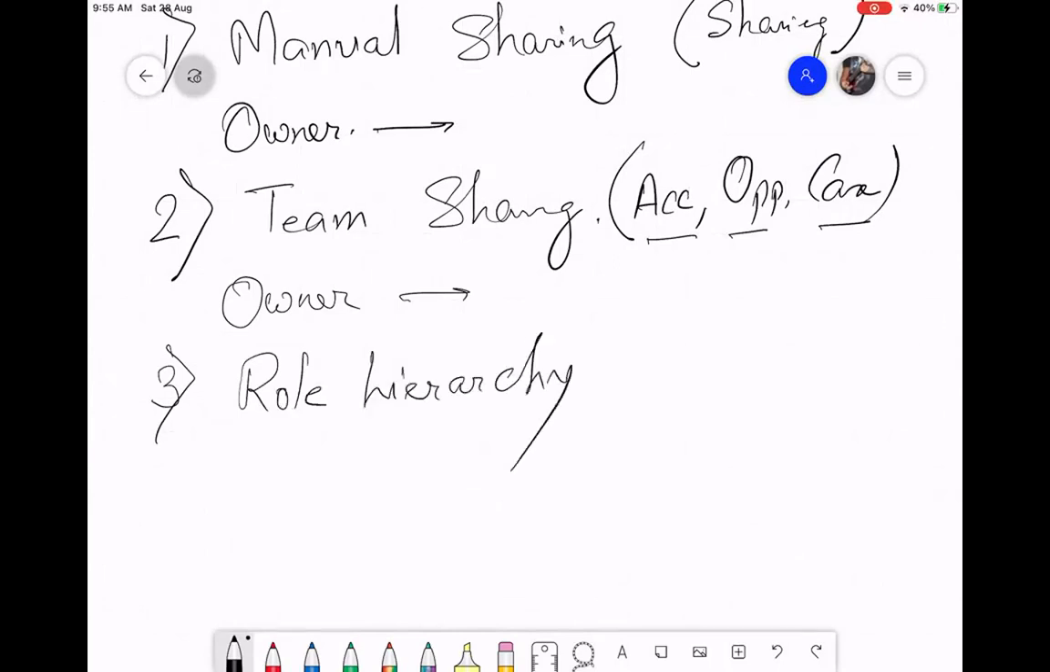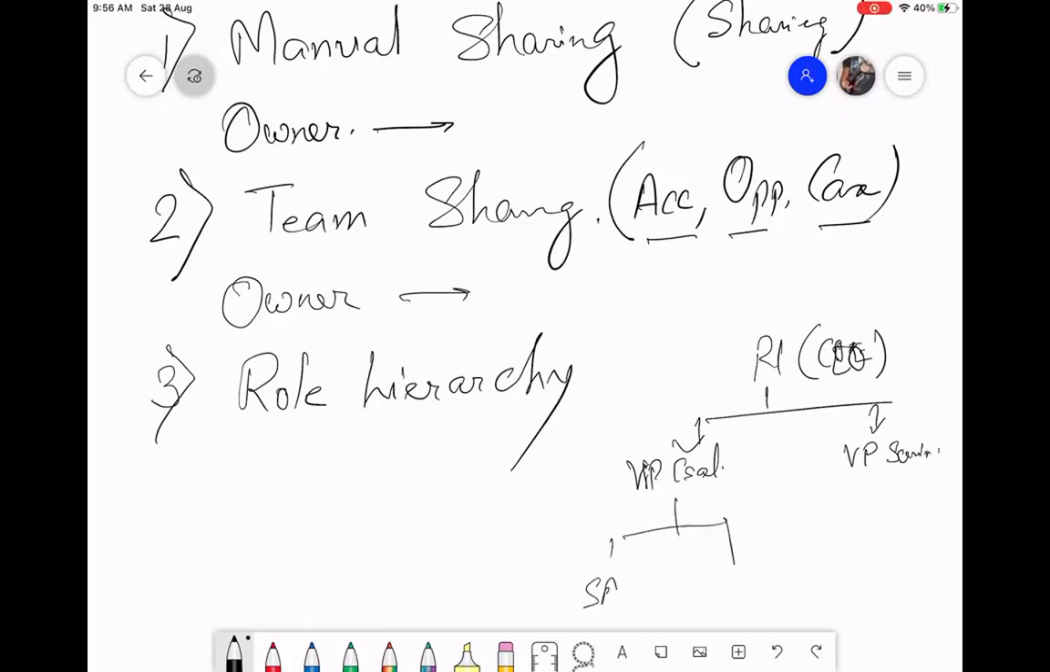Now the role is coming for the first time, right? We are hearing this. Role hierarchy is a tree-like structure. So role 1 can be the CEO of the company. Under him, there will be VP sales and VP service, vice president sales, vice president service. Underneath, it will be sales agent India, sales agent Australia. Here, service agent India, service agent Australia.